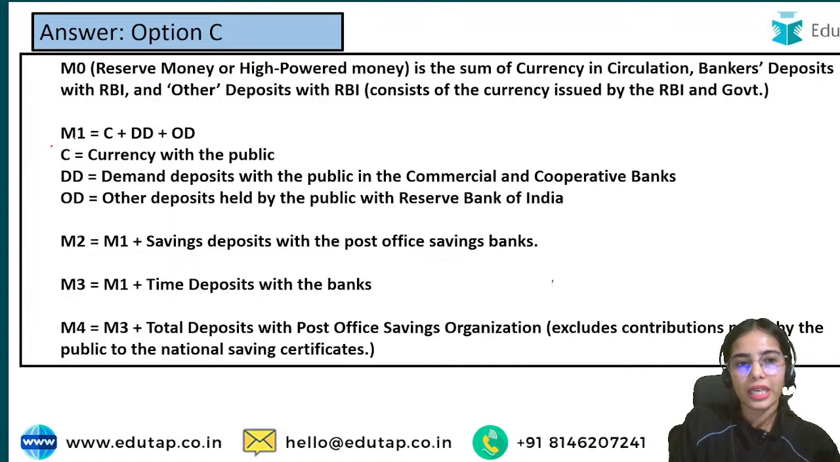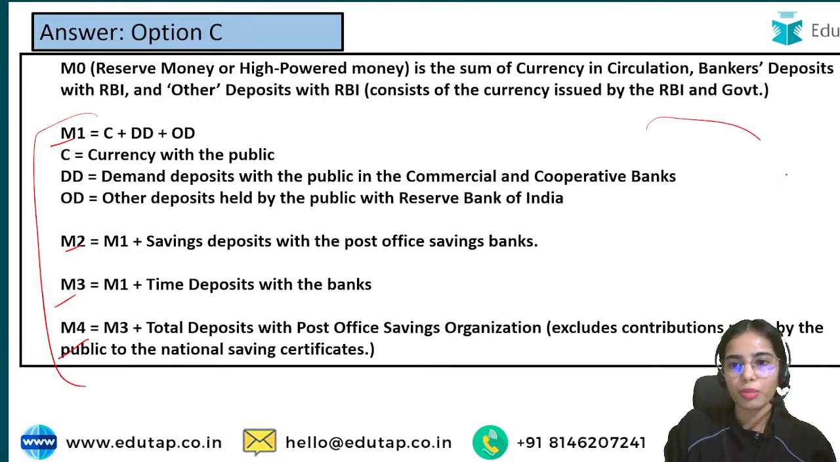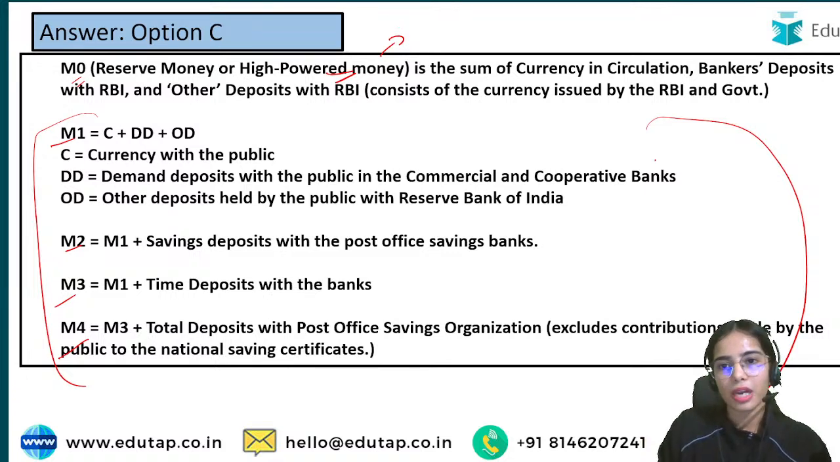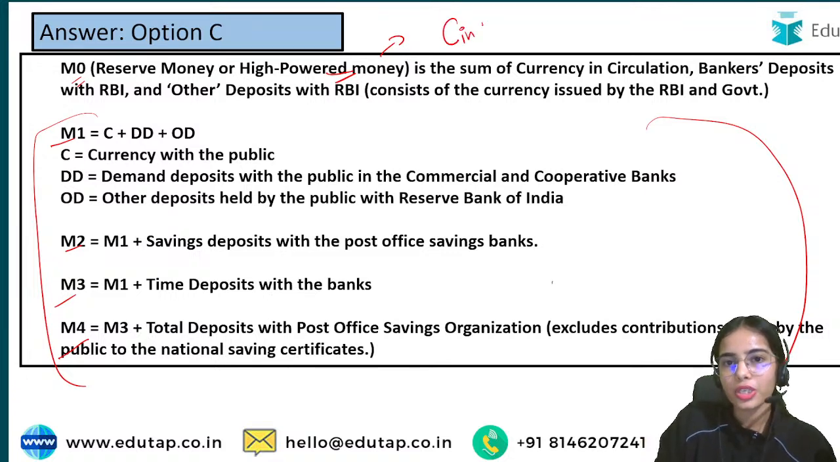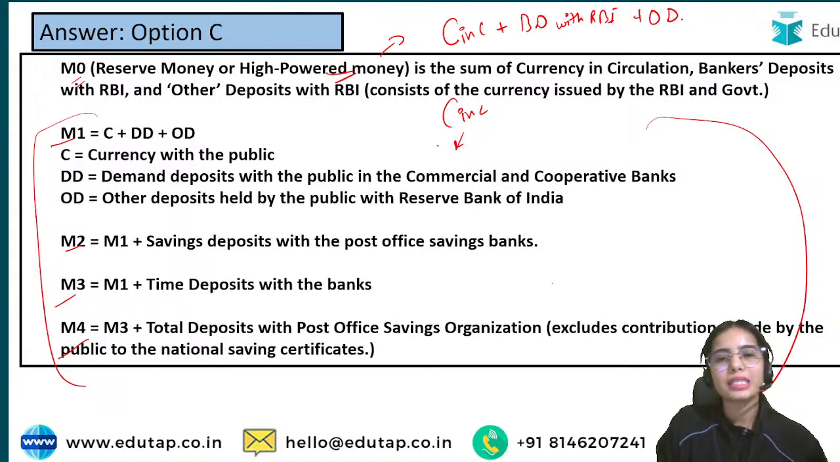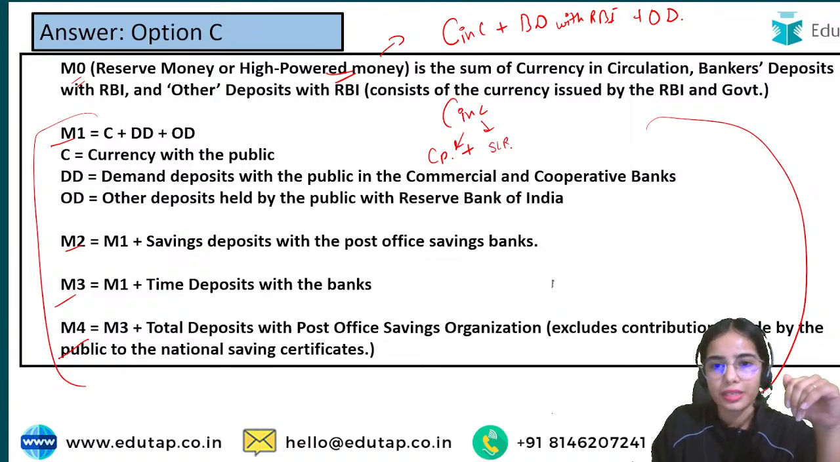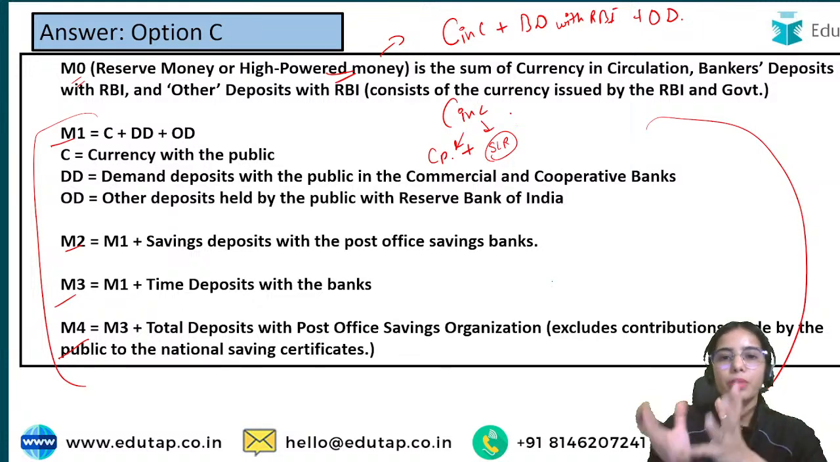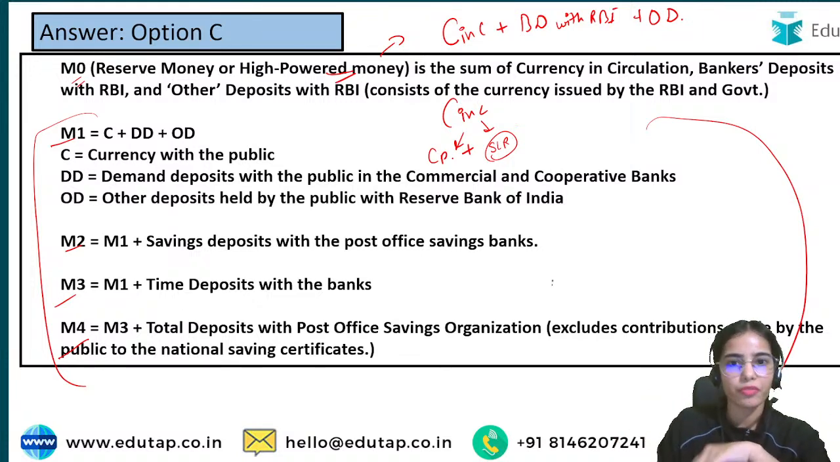So there are different ones like M1, M2, M3, M4. You must know about the formula, and a direct question can come from this. M0 is the reserve or high powered money that is actually printed, issued by the Reserve Bank of India. In this comes the currency in circulation, the bankers' deposit with the Reserve Bank of India, and the other deposits with the Reserve Bank of India. Currency in circulation includes the currency that the people have, the currency with the public, plus the currency that the banks have. That is the SLR, the statutory liquidity ratio, the percentage of the deposits that the banks are keeping with themselves.